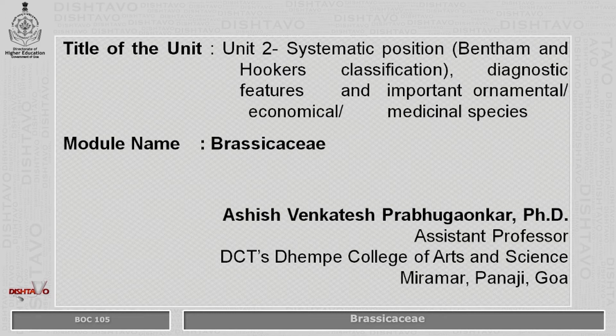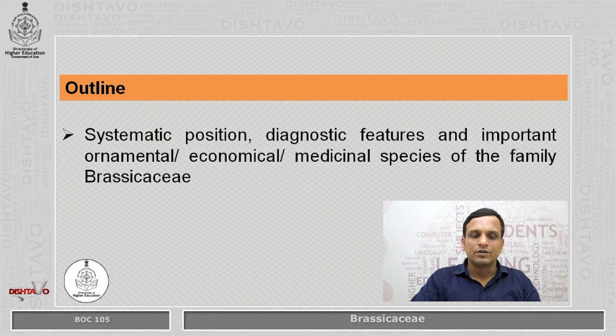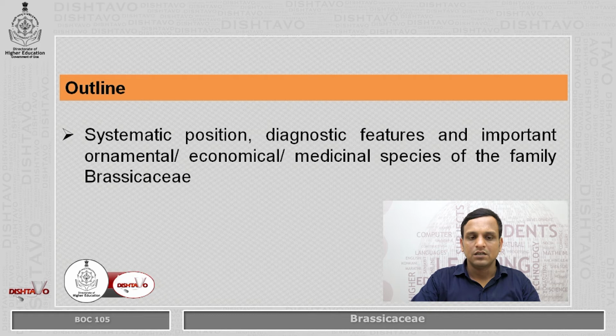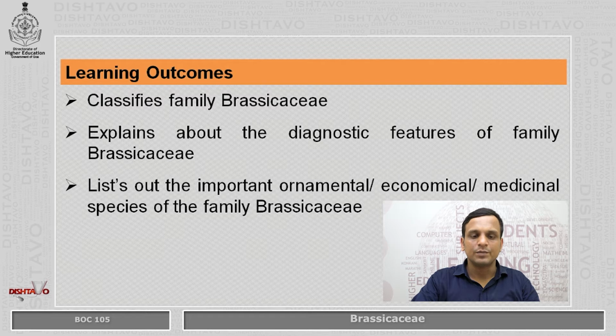In this module, we are going to look at family Brassicaceae: the systematic position of family Brassicaceae, diagnostic features of family Brassicaceae and important plants in family Brassicaceae. At the end of this module, we should be able to classify family Brassicaceae according to Bentham and Hooker's classification, explain about diagnostic features found in family Brassicaceae, and list important ornamental plants and other economical plants in family Brassicaceae.